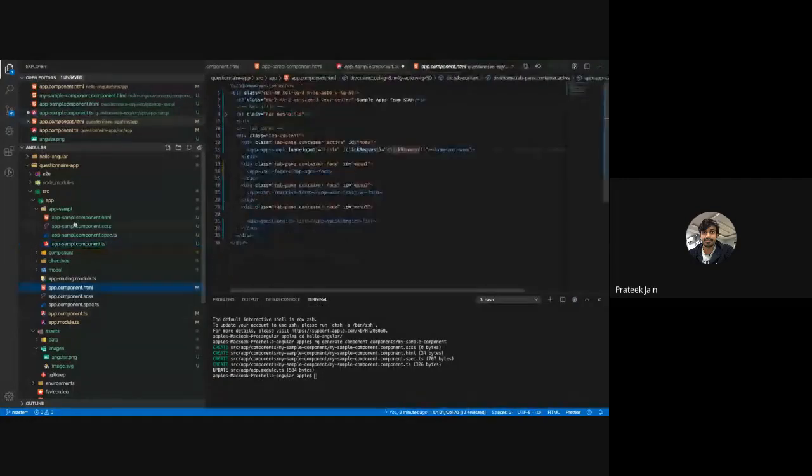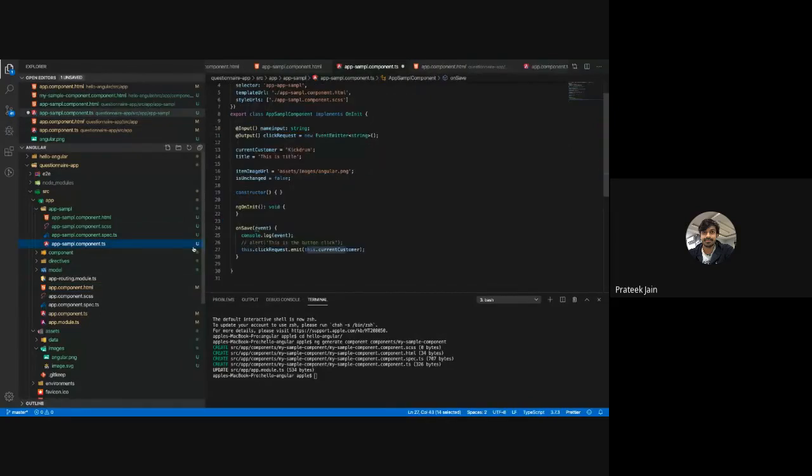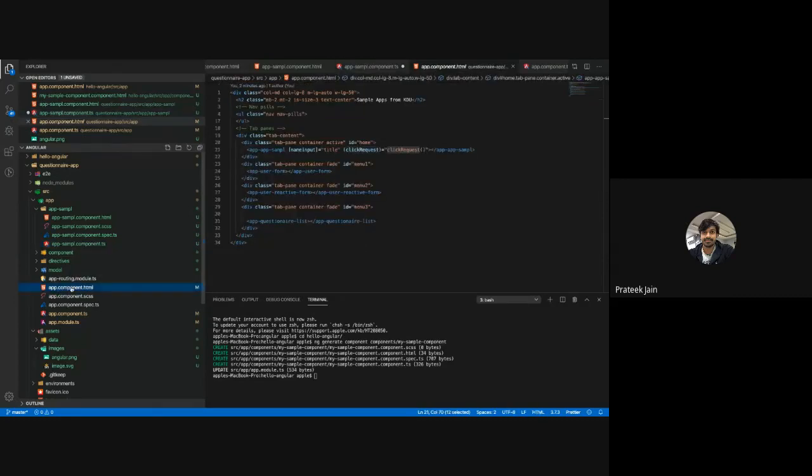Now, first thing is Angular or the component doesn't know what you are sending as a parameter inside your emit method. So the parent component doesn't know what this current customer is. For that, there is a generic concept: whenever you are writing any custom event, you have to write $event inside the parameters.